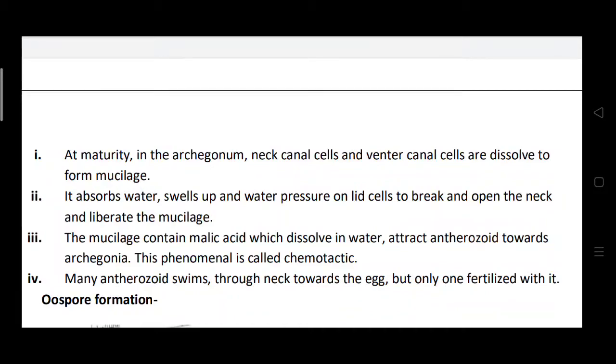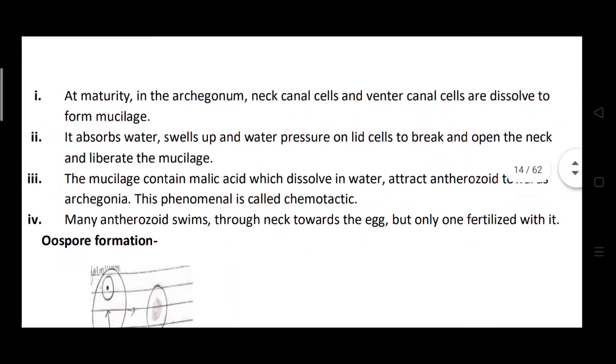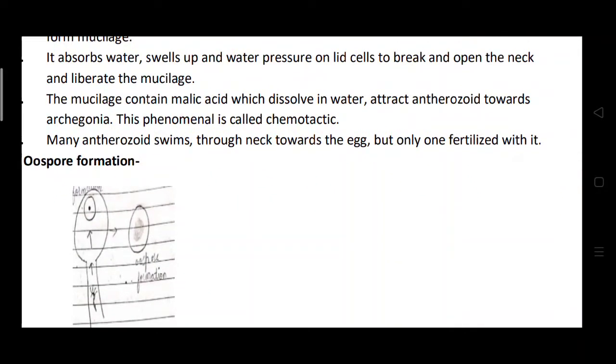So these anthrozoids swim and enter through the neck, and they unite with the egg cell and form the oospore after fertilization. So the next step is the oospore formation.